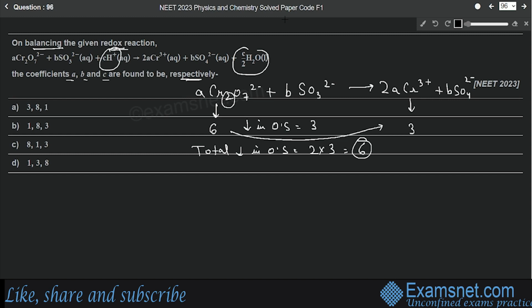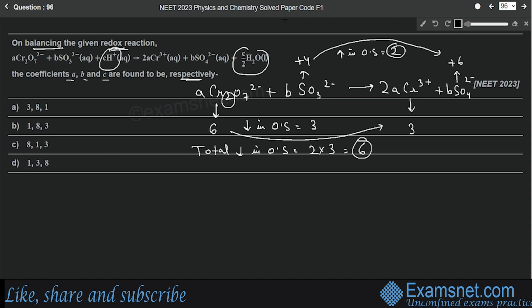Now we come to the sulfur. What is the oxidation state of sulfur on the left hand side? It is +4, whereas on the right hand side the oxidation state of sulfur is +6. So in this case there is an increase in oxidation state of sulfur, and that is equal to 4 plus 2, 6. That means there is an increase of 2.